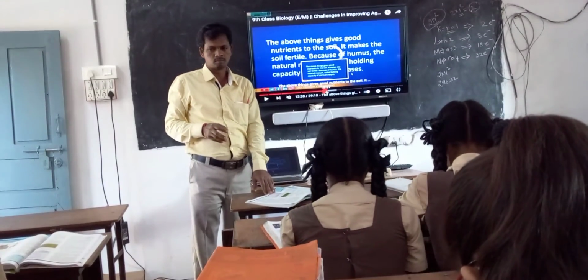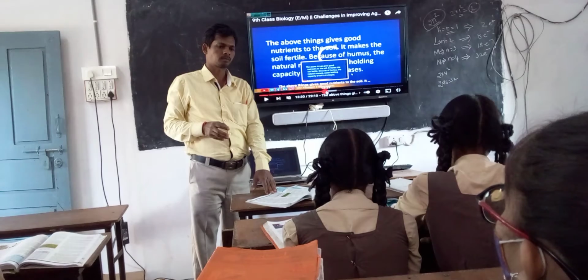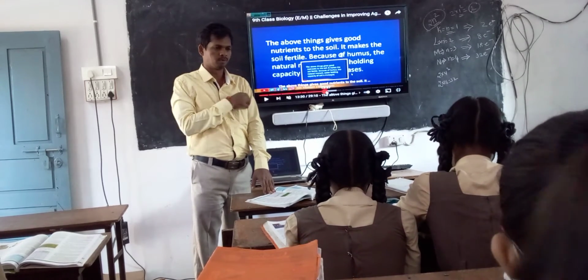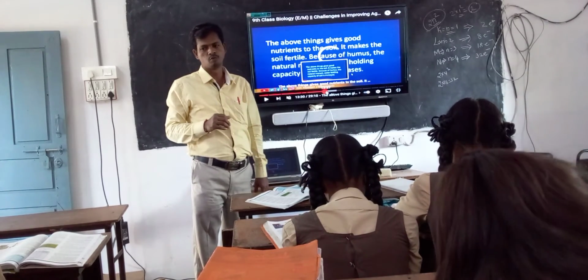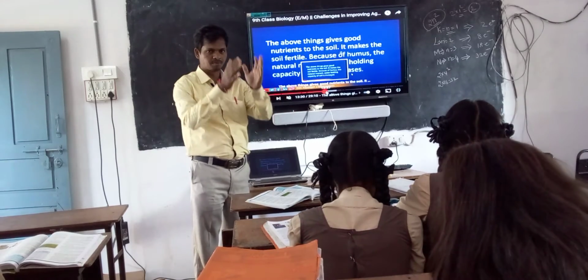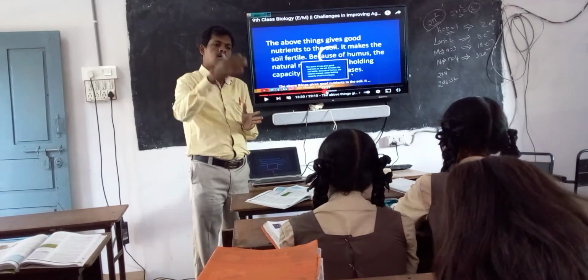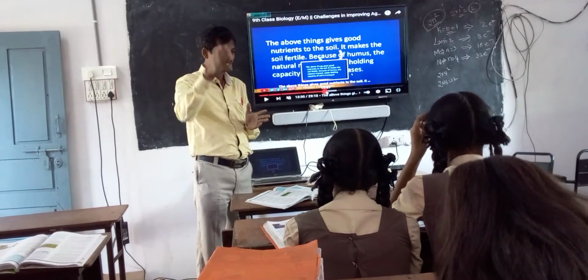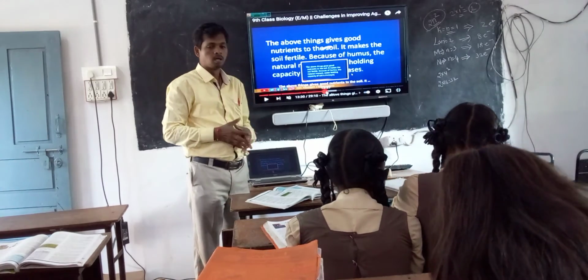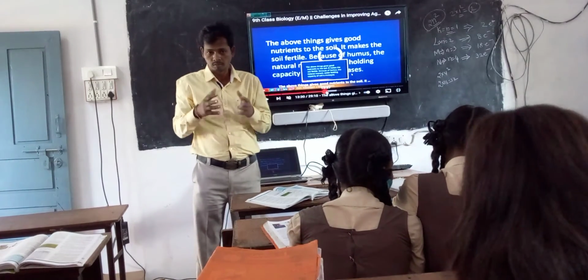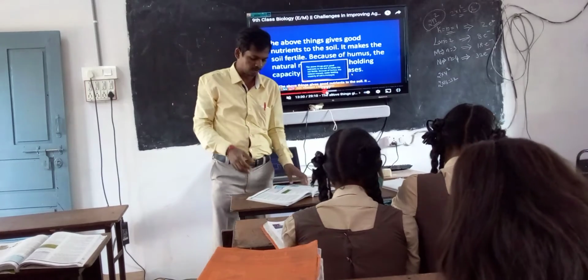Green gram, Sunhemp, Gongura, horse gram, Ulval. If you grow this type of crops in your field and plough along with these crops, you can get a lot of nitrogen in the soil. So it can increase soil fertility.